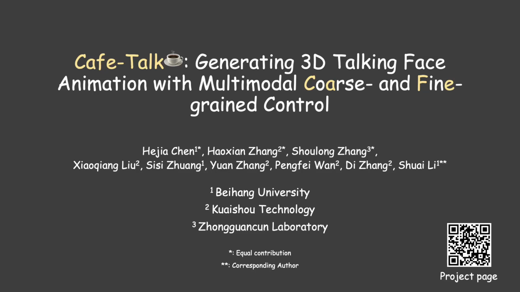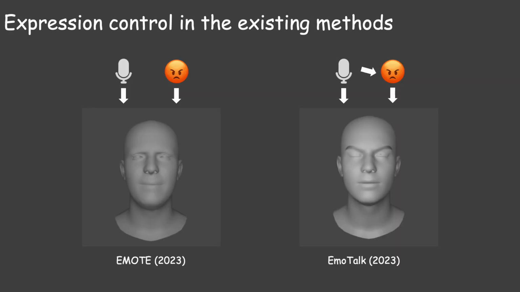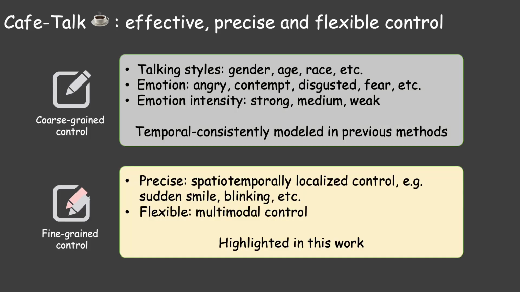We present CafeTalk, the first 3D talking face generation method with coarse and fine-grained multimodal control. Existing methods have achieved impressive progress in facial expression control by using emotion labels or multimodal emotional references for entire sequences, but modeling and flexibly controlling fine-grained facial expressions during speech is still unexplored. It is a novel task for 3D talking face methods to enable effective, precise, and flexible controllability.